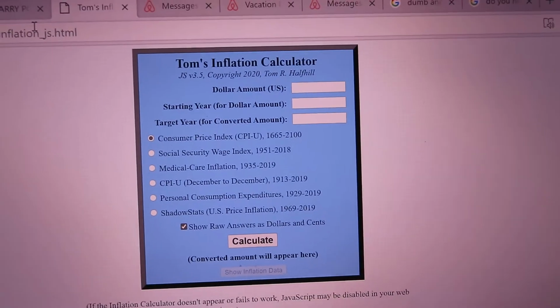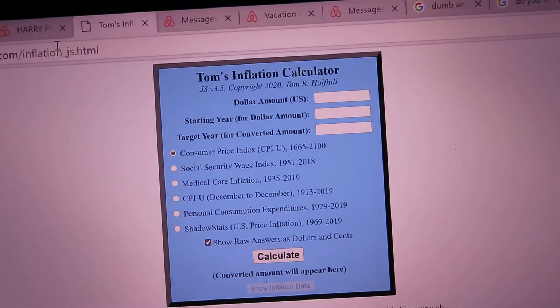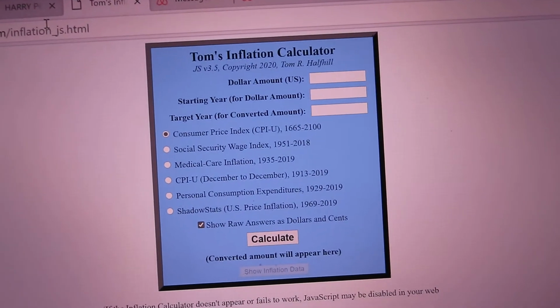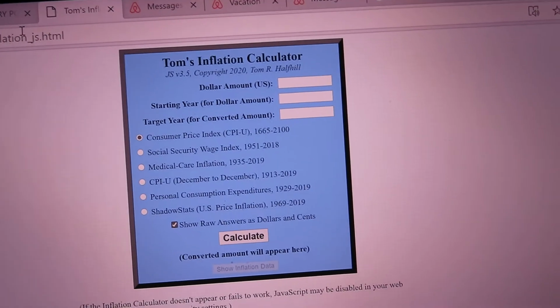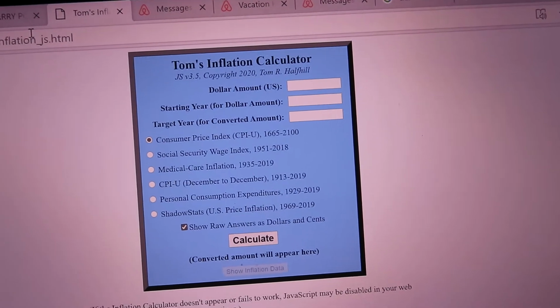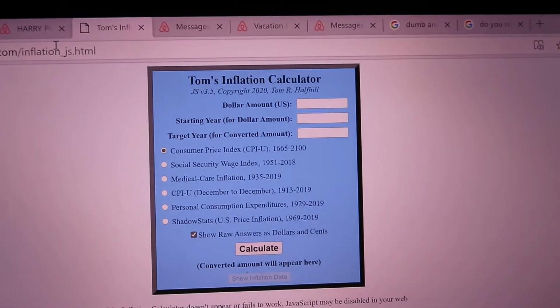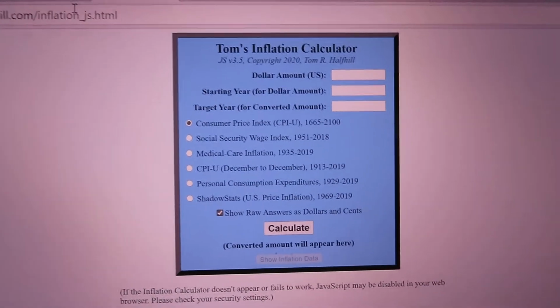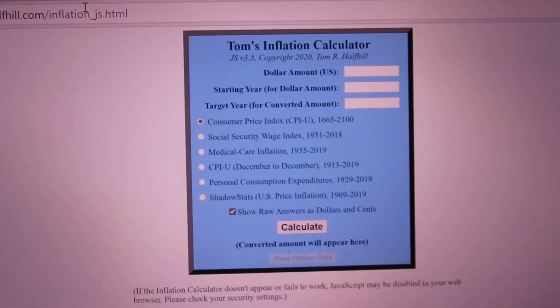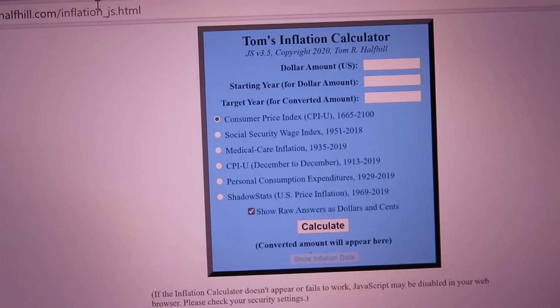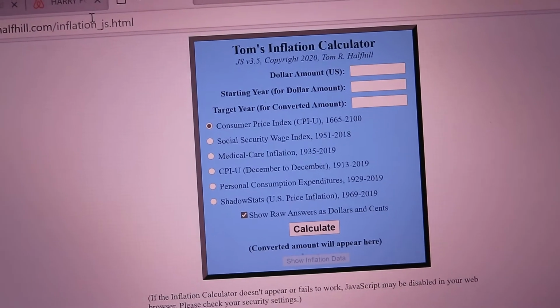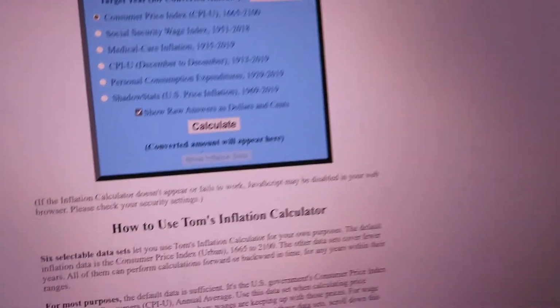So every year, the Bureau of Labor Statistics publishes a consumer price index that measures inflation. The problem is that there's a vested interest to understate inflation because a lot of entitlement programs, especially Social Security, is indexed to inflation. The tax brackets on our federal taxes are also indexed to inflation.